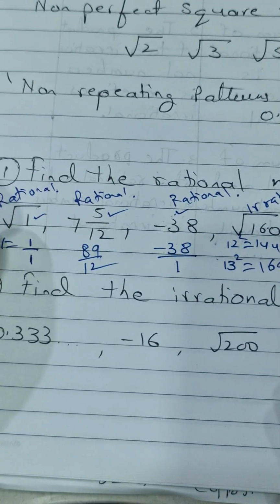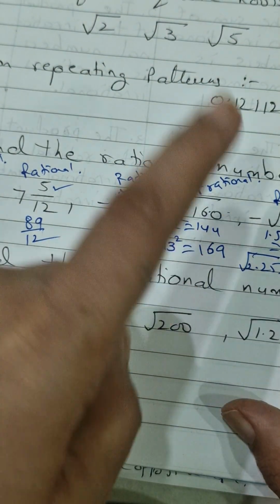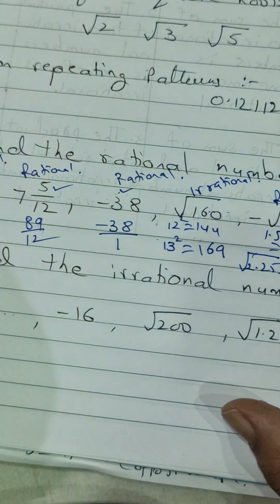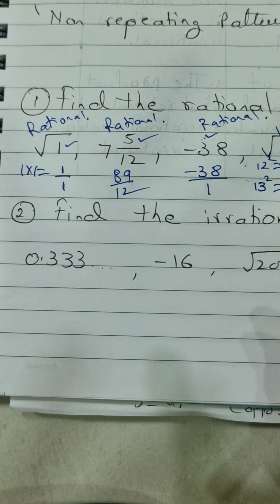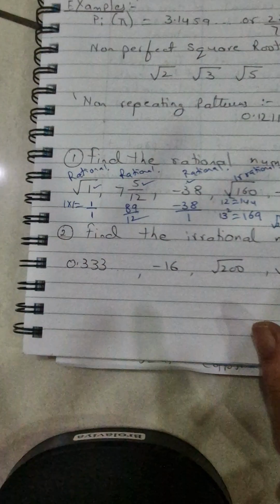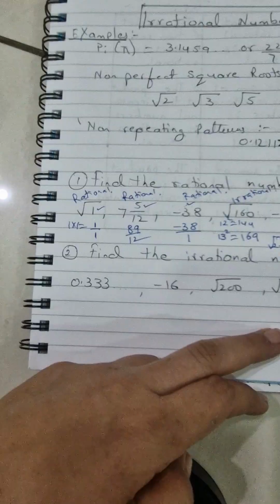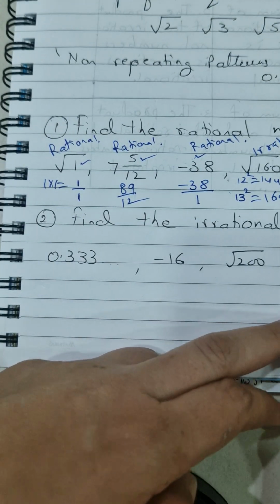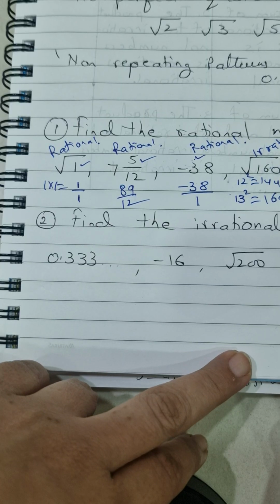Okay, so out of all these, only one is an irrational number, that is square root of 160, and the remaining are all rational numbers. Now in the same way we will find all the irrational numbers among the numbers below. First is 0.333.